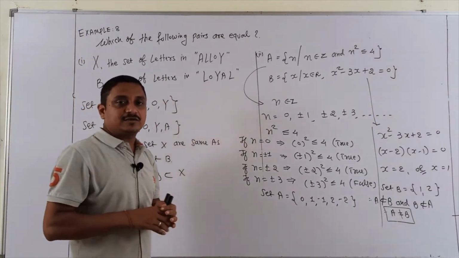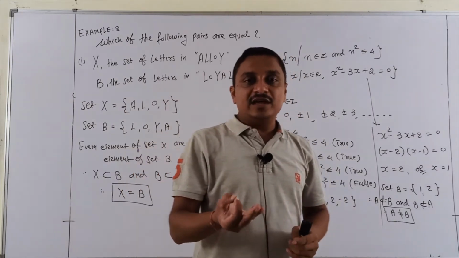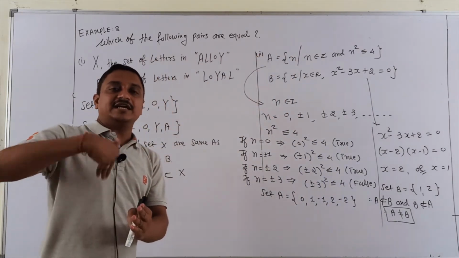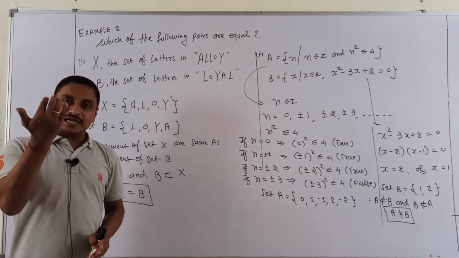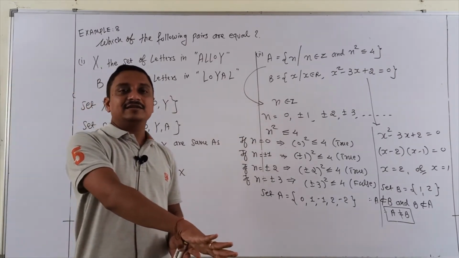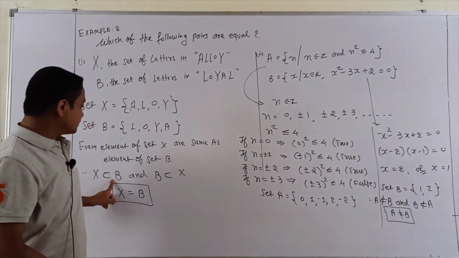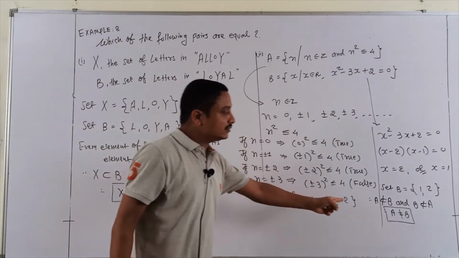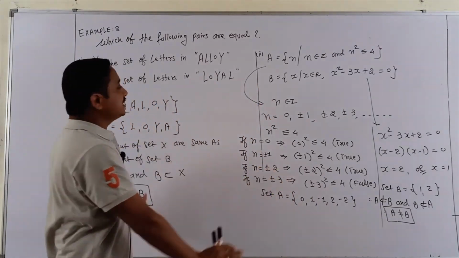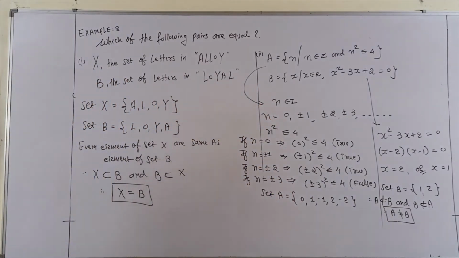One more time, let me repeat: what is the simple definition for equality? Every element of the first set is present in the second set, and every element of the second set is present in the first set. That means A is a subset of B and B is a subset of A, then they are equal. Otherwise, not equal. So it is a very easy and simple example.